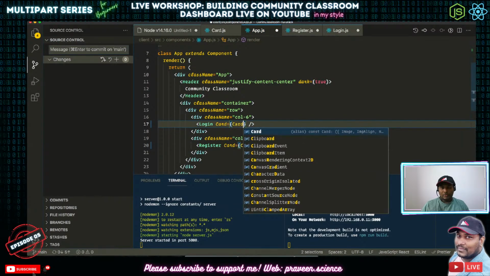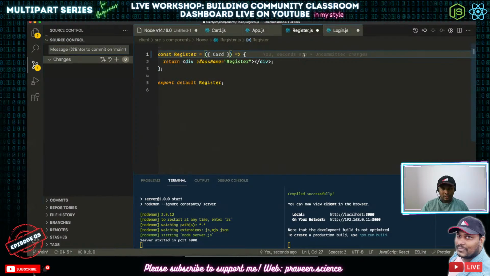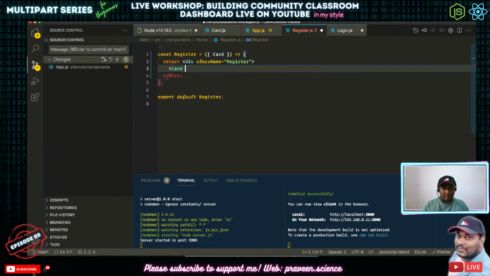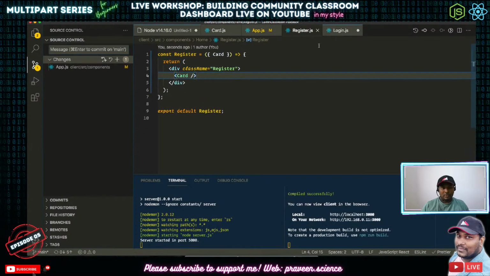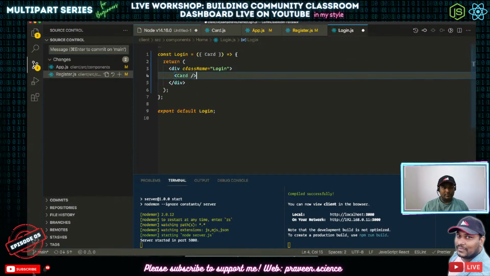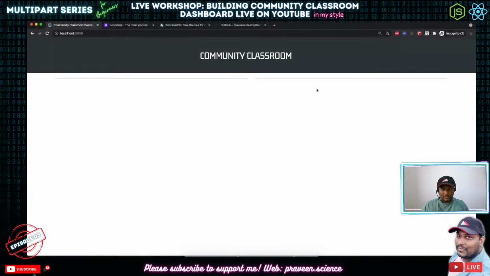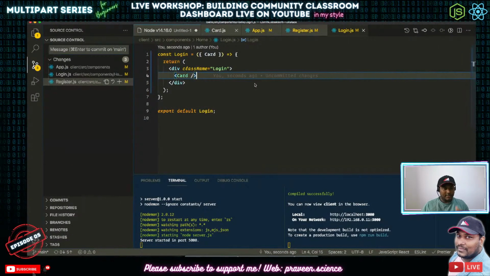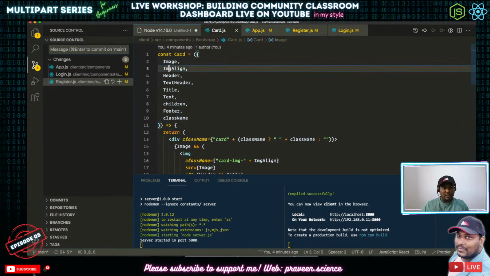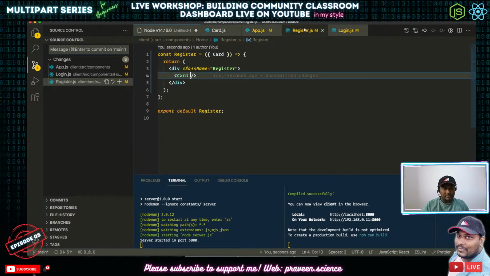Okay. So we have got this card. Now this card will have a lot of things to do. So what I'm going to do now is let's go back, copy this, paste it here, save it. So you see something that is completely dull here. Okay. So this particular card.js will take image alignment. We don't want an image. We have a header. Let's try to add a header here.